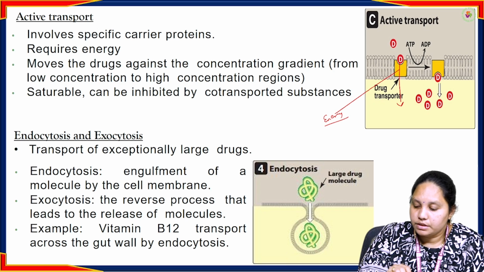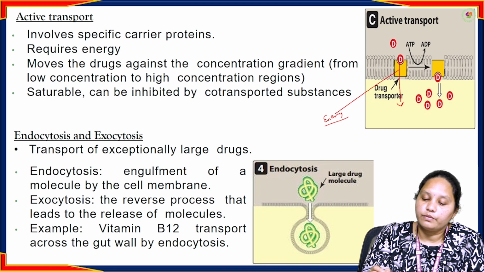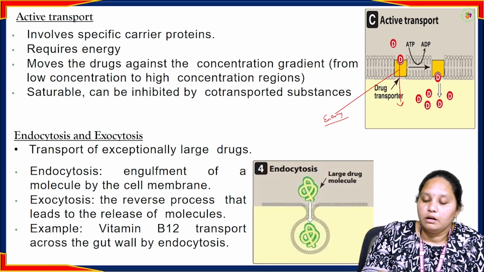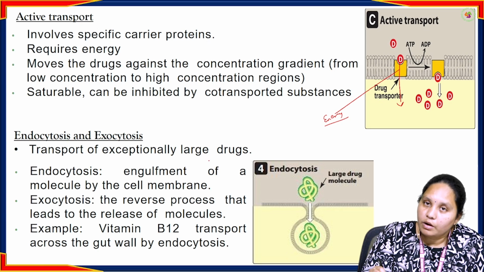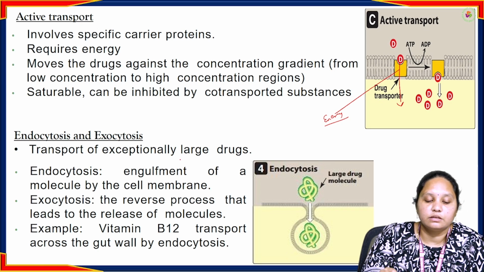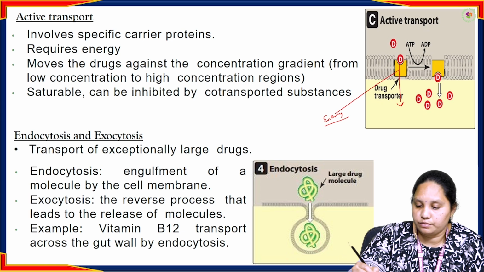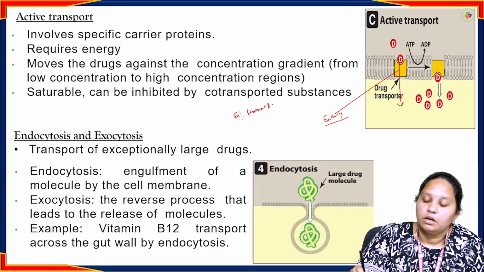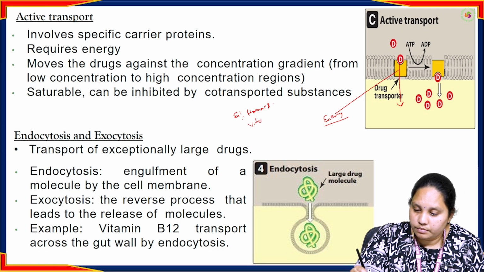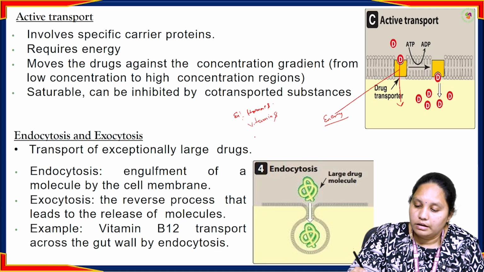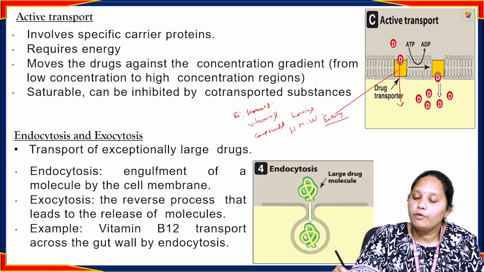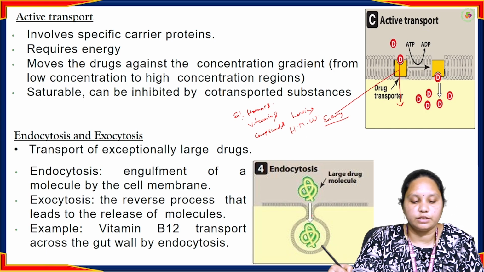In the endocytosis and exocytosis process, those drugs having larger molecular weight, larger drugs, use this process, generally hormones and vitamins and compounds having high molecular weight. They follow the exocytosis and endocytosis process.